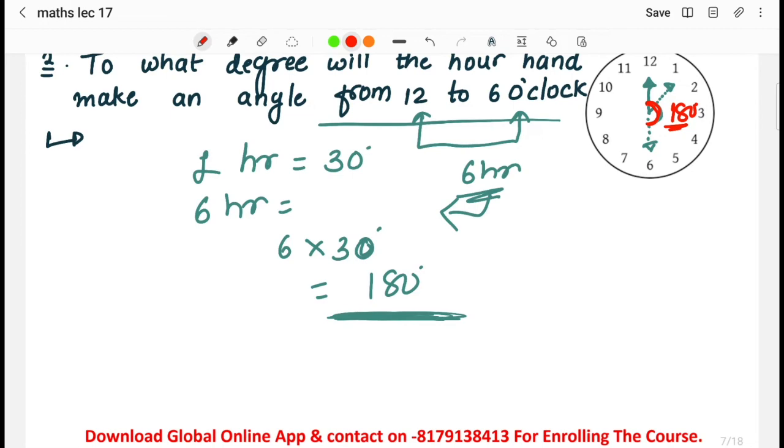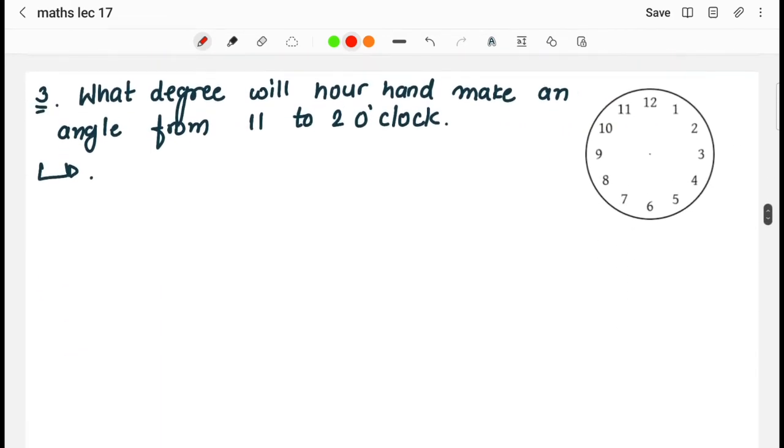So from 1 to 6 it will cover 180 degrees. Okay, moving on to the next question now. Same question, what degree will our hand make an angle from 12 o'clock to 2 o'clock?